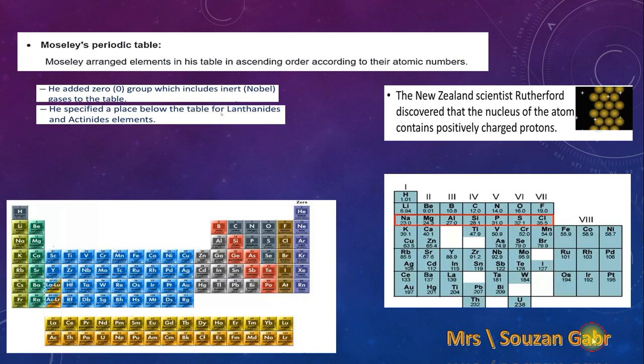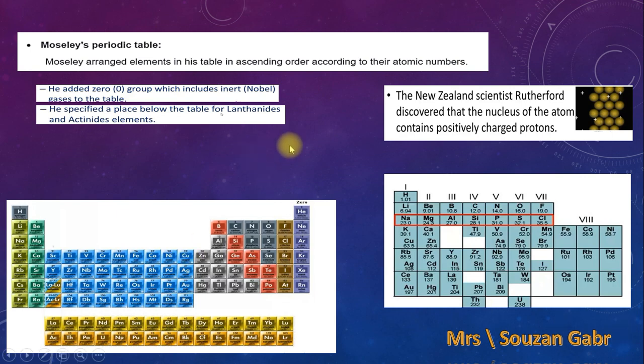One advantage of the Moseley periodic table is that he put a place below the table for the lanthanoid and actinoid elements. This is a place for a special group of elements named lanthanoid and actinoid elements.